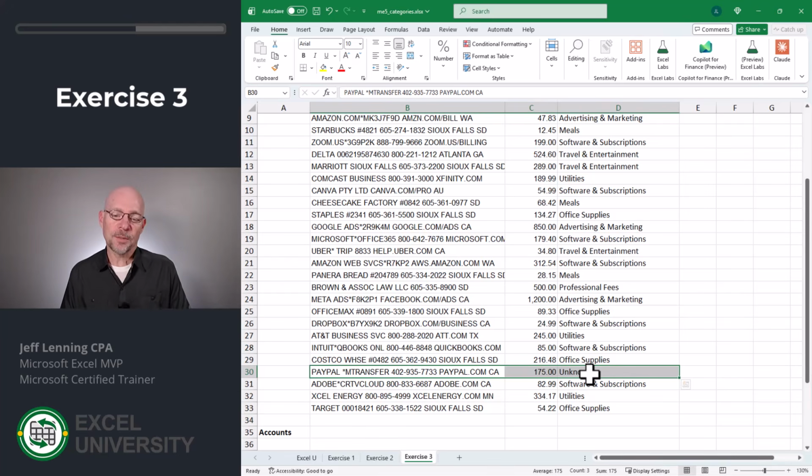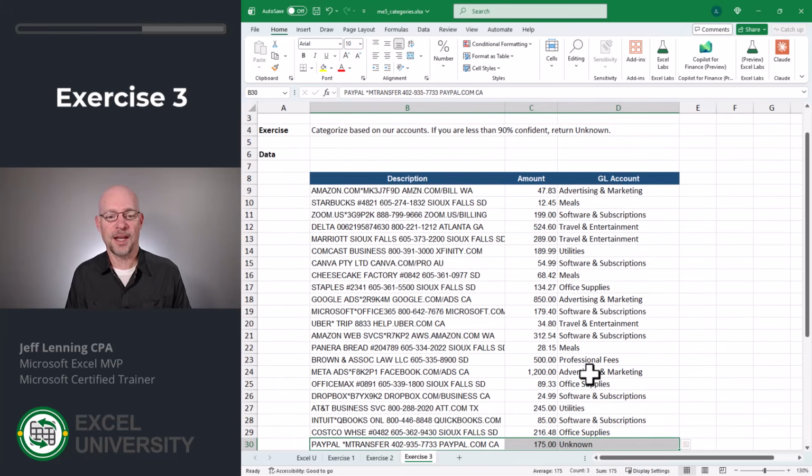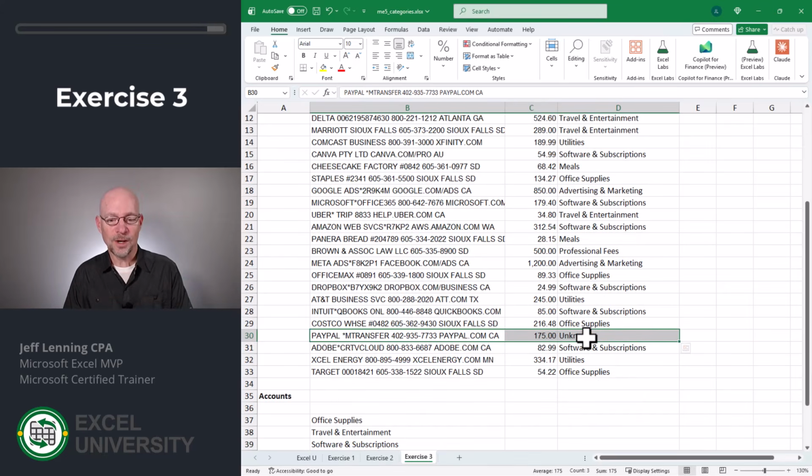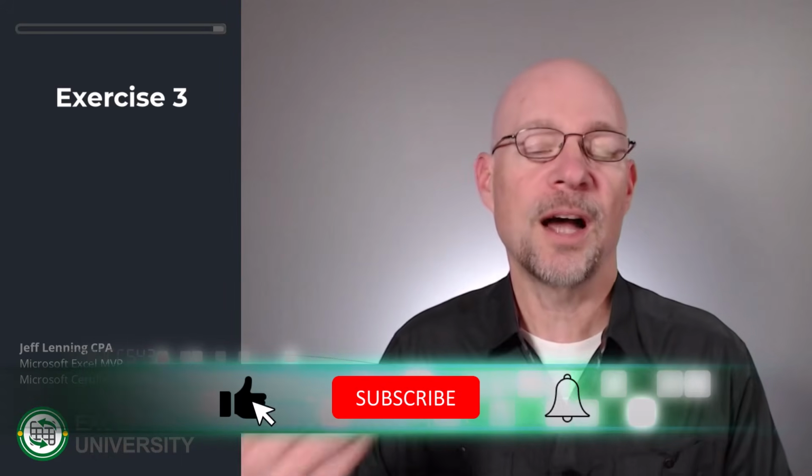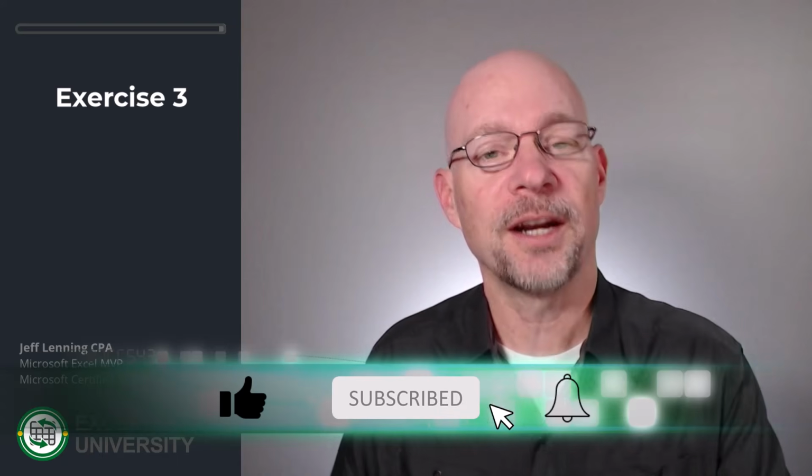And I feel like this is a pretty good use for this COPILOT function and its ability to do categories, because honestly, it's relatively low risk if it's wrong. If it's wrong and it puts something in travel and entertainment that should be in meals, I can just later do a reclass, not a big deal. So in this case, it's a high level of manual effort to go through this volume of card charges. It's a relatively low risk if there's an error. And we also set this confidence threshold so we can review the ones that don't have high confidence. So I love this use of the COPILOT function, and I hope you do too.